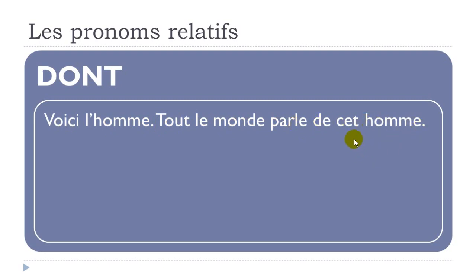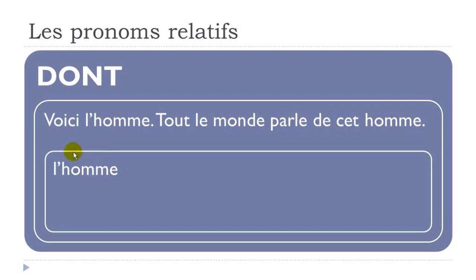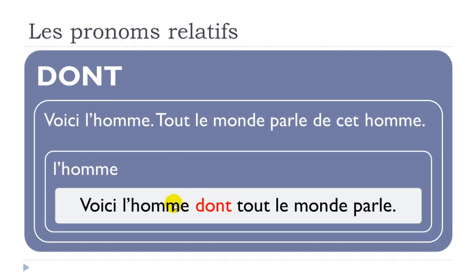Okay, so the important thing here is to spot first, of course, we've got the subject here, tout le monde, then we've got the verb, parler, okay? Then if you look carefully between our complement here, cet homme, because that's the thing we don't want to repeat, and the verb, between them, we've got the preposition de. Okay? And it tells us that if we don't want to repeat l'homme, we will have to use this dont pronom here.